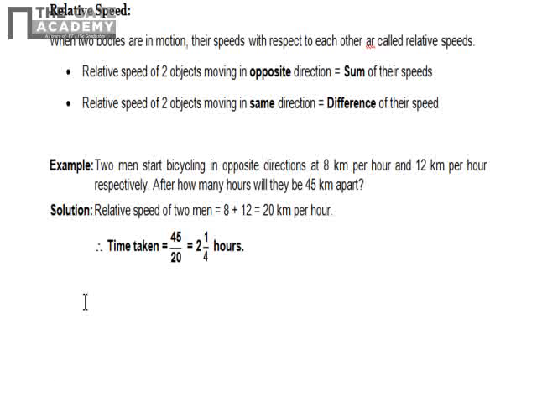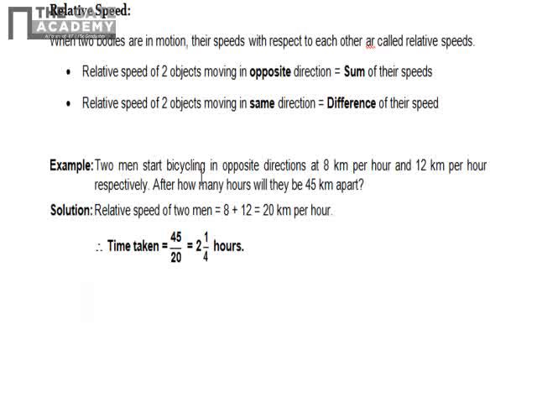Suppose there's one car which is moving in one direction at 50 kilometers per hour, and there is another which is moving in the opposite direction at 60 kilometers per hour. Then their relative speed will be 110. But if they are moving in the same direction, then the relative speed will be 60 minus 50, that is 10 kilometers per hour. Remember, you have to find the positive difference.